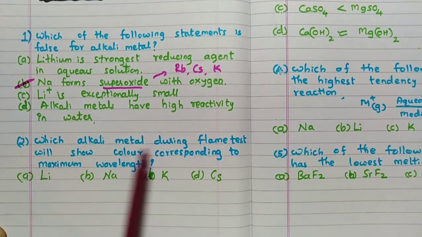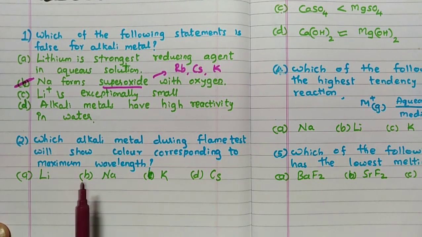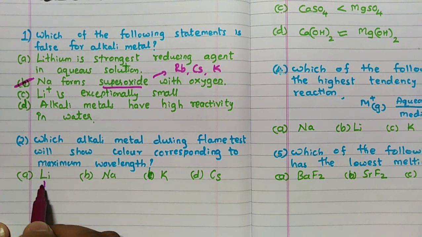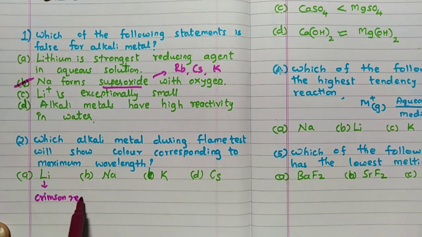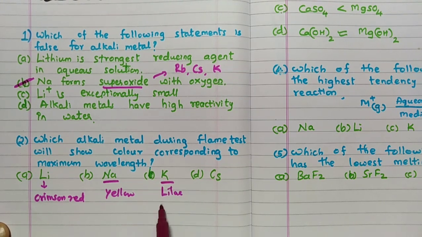Now, which alkali metal during flame test will show the color corresponding to maximum wavelength? They are asking maximum wavelength. Lithium color is crimson red. Sodium color is golden yellow or yellow. Potassium is lilac, which is nothing but light violet. Cesium is a blue color flame.